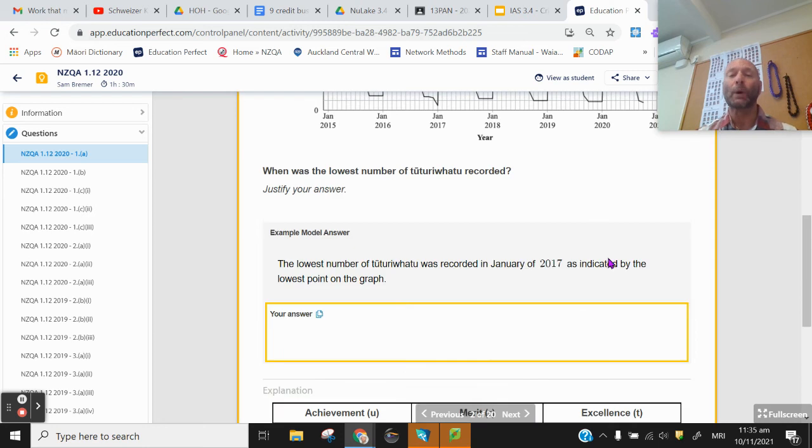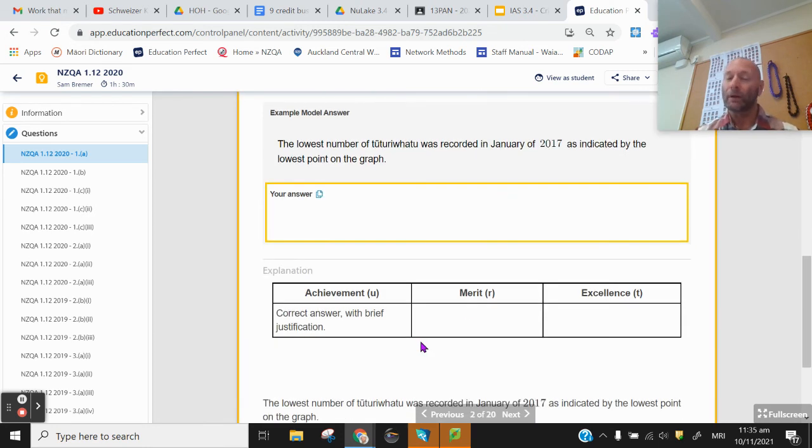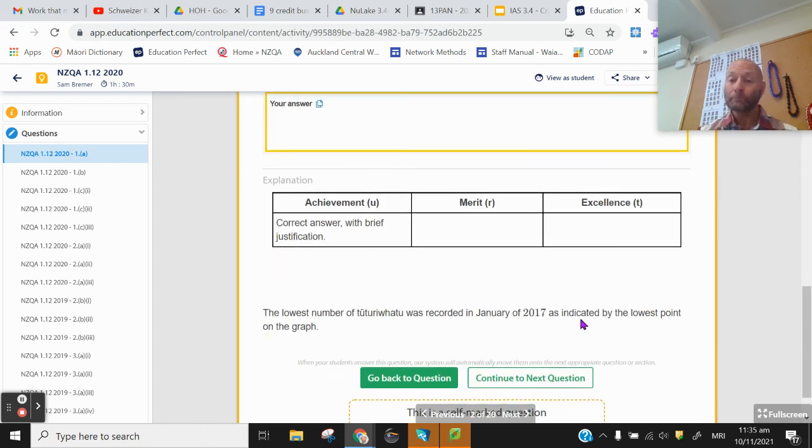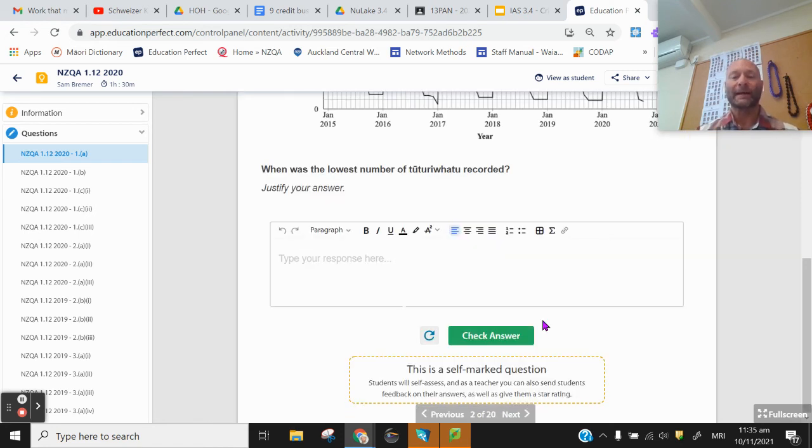One thing you should do when you're going through this practice one, have a look at the model answer, see how you did, and you'll also know what you need to get achieved, merit or excellence, okay? Next part,